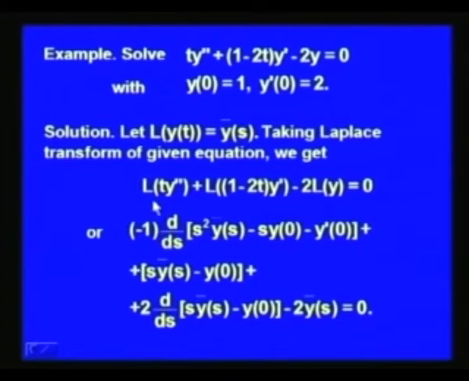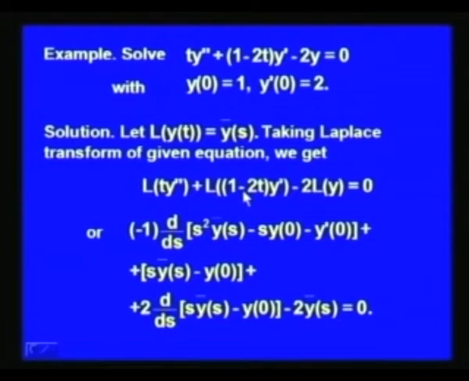Now, the Laplace transform of t y double dash is equal to minus 1 into d over ds of the Laplace transform of y double dash by the previous theorem. So, we get the Laplace transform of y double dash as s square into y bar(s) minus s y(0) minus y dash (0) plus the Laplace transform of y dash. We are using linearity here, the linearity property of the operator L. So, first we write the Laplace transform of y dash here, which is s y bar(s) minus y(0).